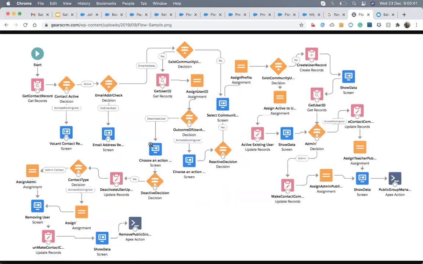You have to check each and every component, what it does and how it works, because we can't write comments in it. That's the limitation I found. If this part is for a particular purpose, I can't write a comment over it, so it's not easily understandable. But the person who designed it enjoyed designing it.